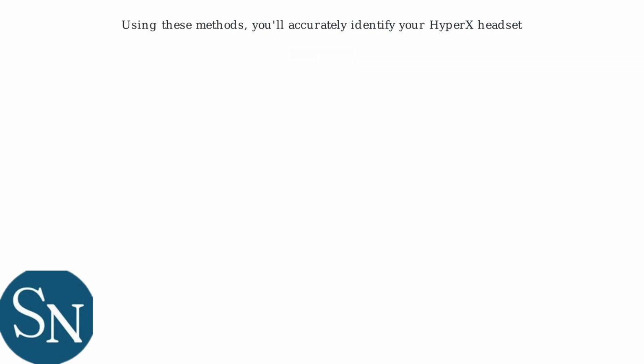Using these digital methods, you'll accurately identify your HyperX headset, ensuring you get the correct support and updates.